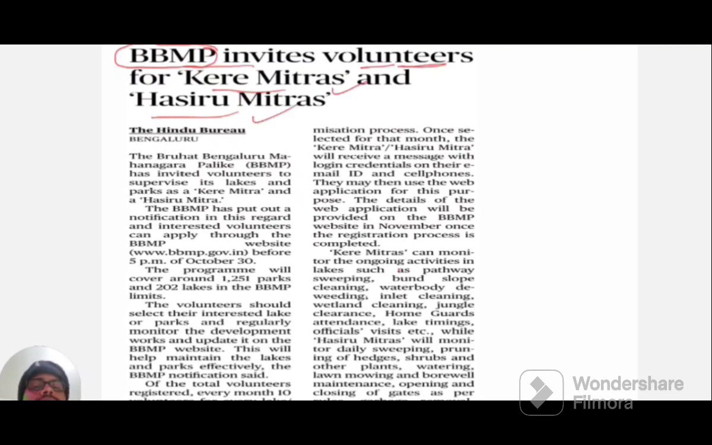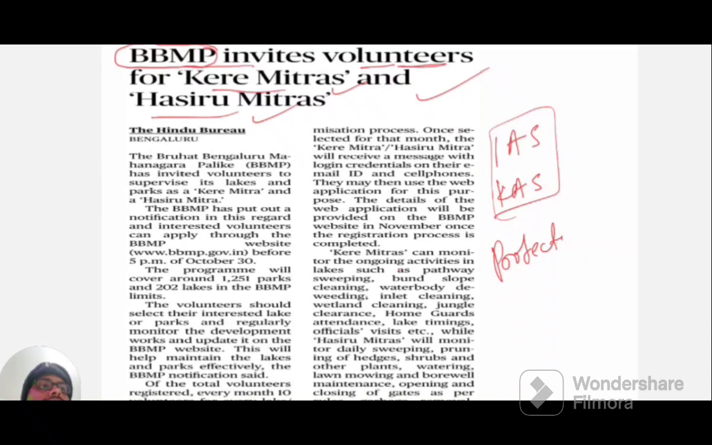This news is actually not asked specifically in our exams, but our IAS students as well as KAS students can use this as an example where the community is involved in protection of the wetlands as well as city lakes. When we preserve wetlands as well as city lakes, that will be helpful in our environment conservation. So this is a very good example for community involvement, people's involvement in environment protection. You can note this down as an example for your mains exam.